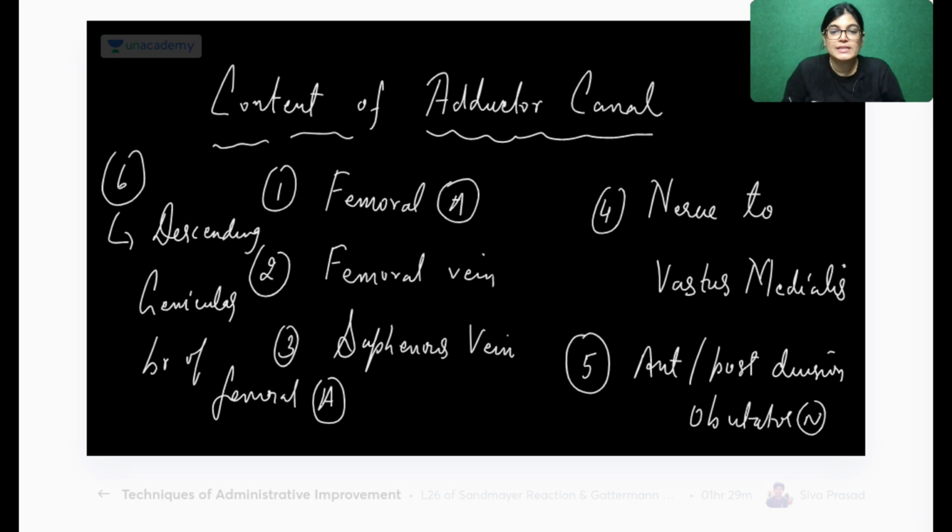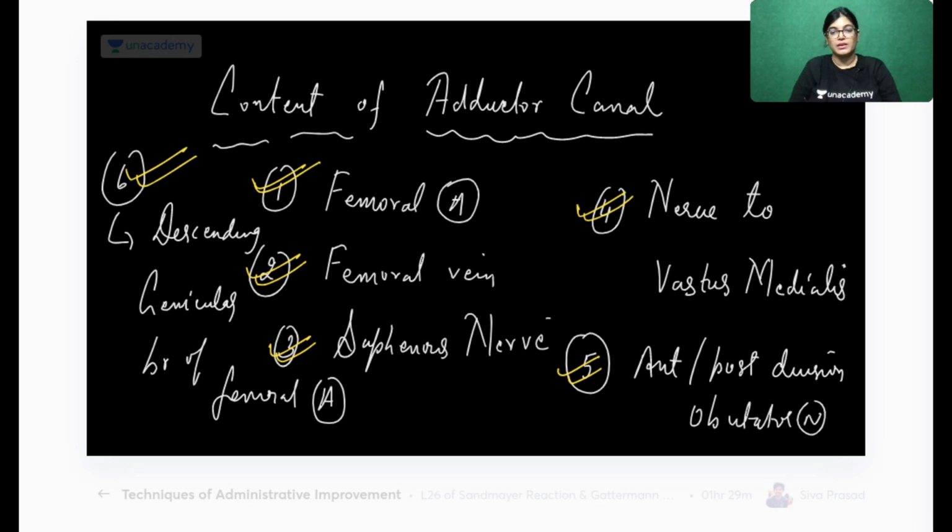Saphenous nerve. I have written by mistake. Sorry, it's saphenous nerve. So once more: femoral artery, femoral vein, saphenous nerve, nerve to vastus medialis, anterior and posterior division of obturator nerve, descending genicular branch of femoral artery. Is it clear? I have written. Is it clear? Okay.